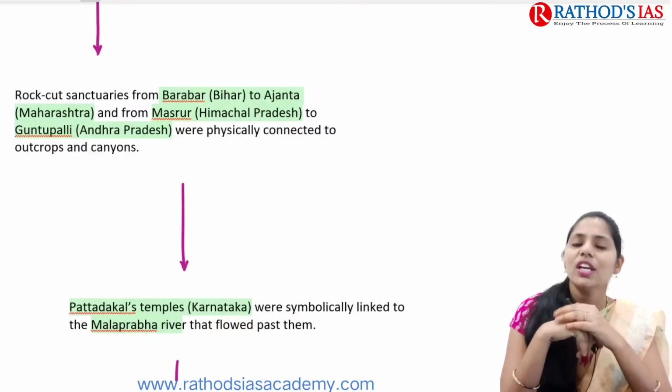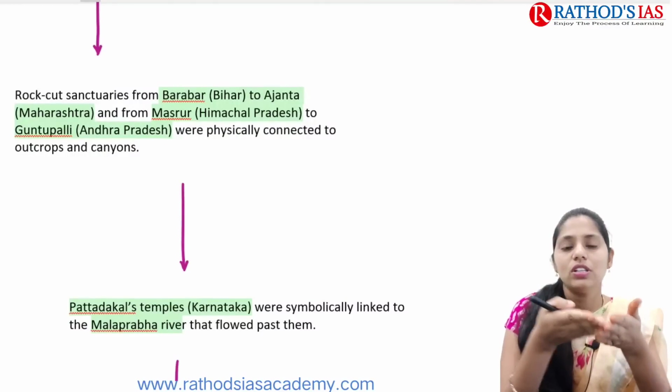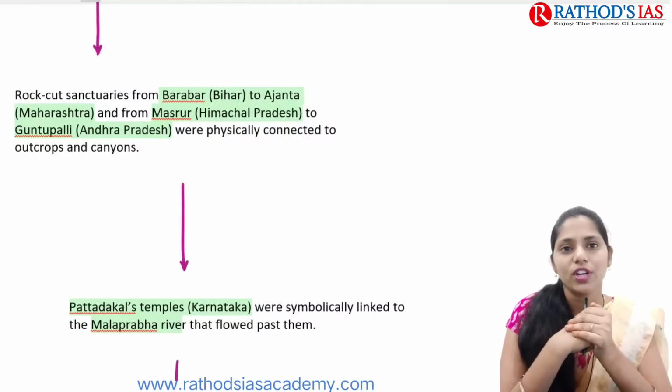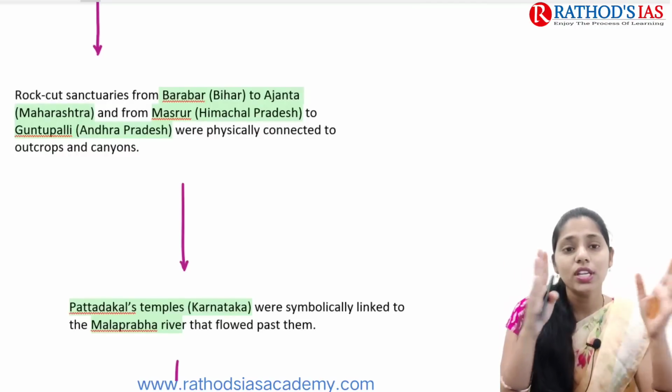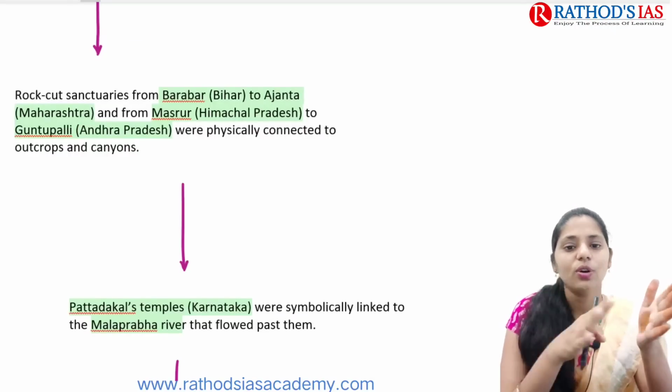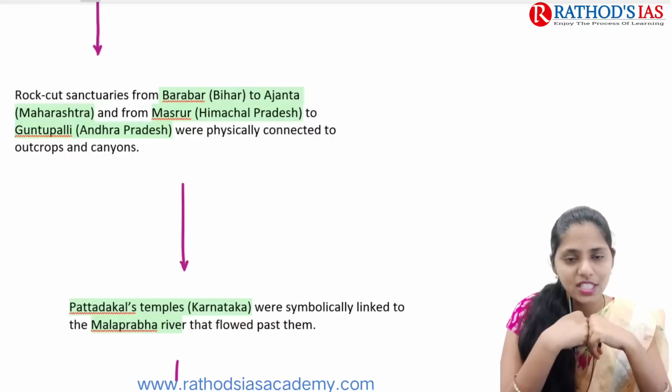What is a canyon? A canyon is an erosional feature mainly created by moving water, especially a river. So these rock cut sanctuaries are mainly connected to outcrops as well as canyons.